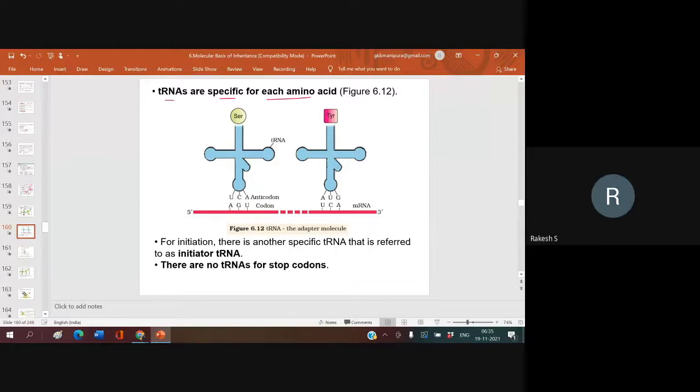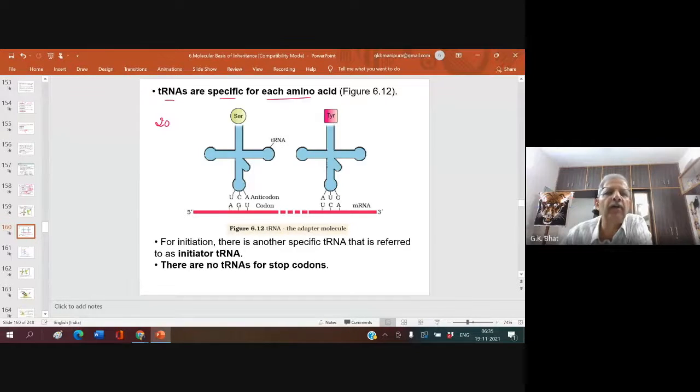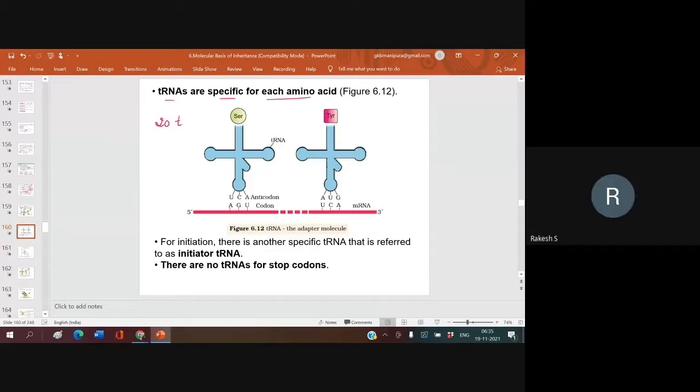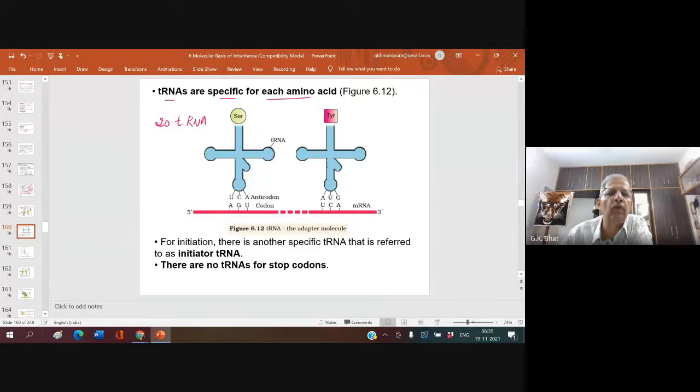Anyone? Amino acid. Sir, pardon? 20 tRNA. Who said? Rakesh, sir. Rakesh, have you studied this in your regular college classes? Yes, sir. Okay, then please keep quiet. There are 20 tRNA.